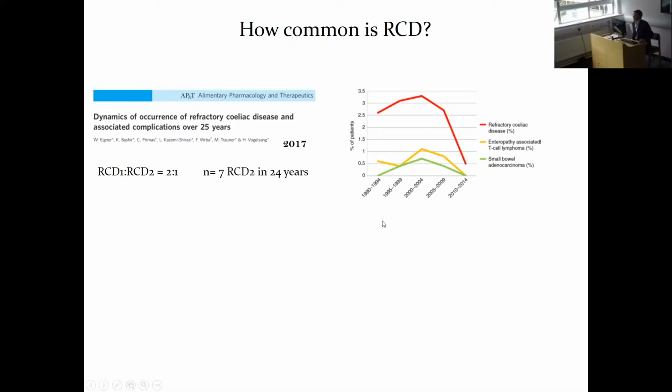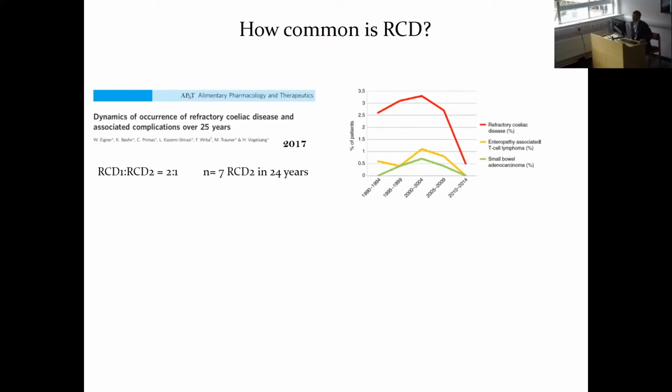This is the data from Austria, published in 2017, showing that they only had 7 type 2 refractory celiac disease patients over 24 years, 1 every 3 years or so. I find it quite useful to look at the ratio of type 1 to type 2 refractory celiac disease. A ratio of around 2 to 1 would suggest that people are not overdiagnosing type 1 refractory celiac disease on the basis of poor dietary compliance.